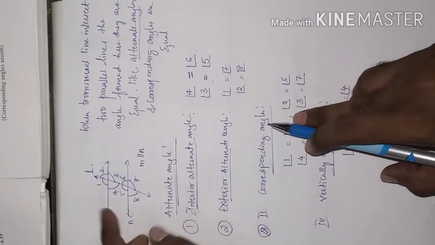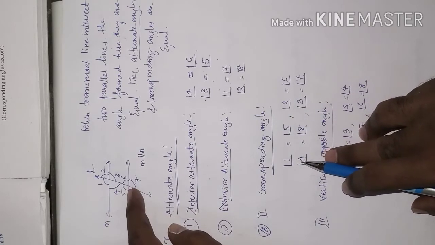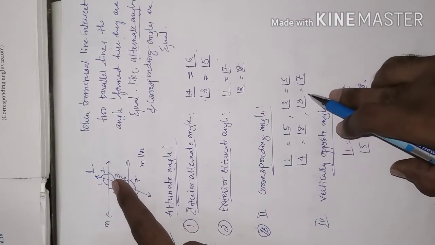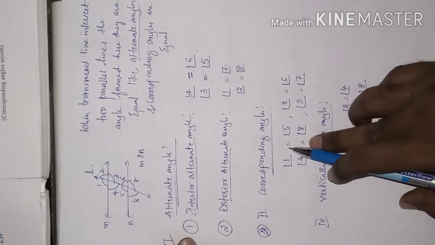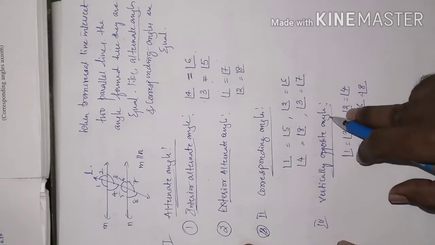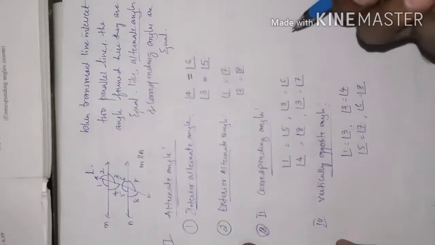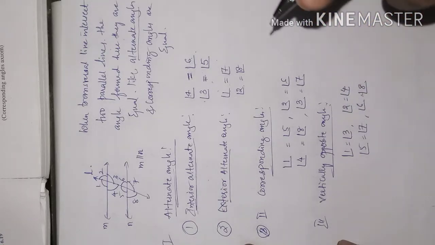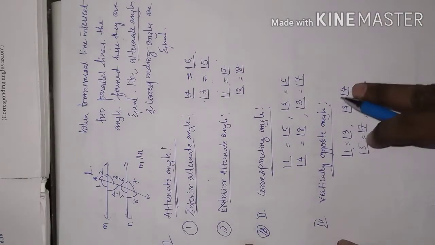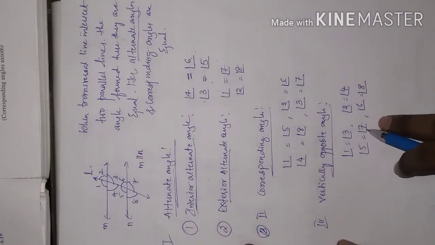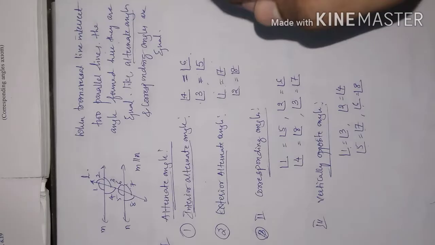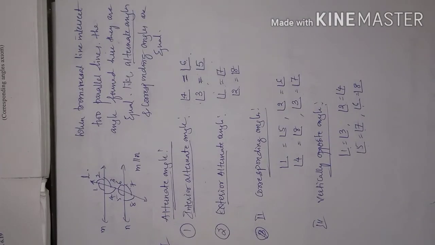Now corresponding angles: angle 1 is equal to angle 5, angle 2 is equal to angle 6, angle 4 is equal to angle 8, angle 3 is equal to angle 7. They are equal because M and N are parallel lines. Clear with this? And lastly, vertically opposite angles. However, vertically opposite angles are equal only because when two lines intersect, the angles formed opposite each other will be equal. Angle 1 equal to angle 3, angle 2 equal to angle 4, angle 5 equal to angle 7, angle 6 equal to angle 8. This is the most important concept of this chapter. Clear with this? Okay, fine.